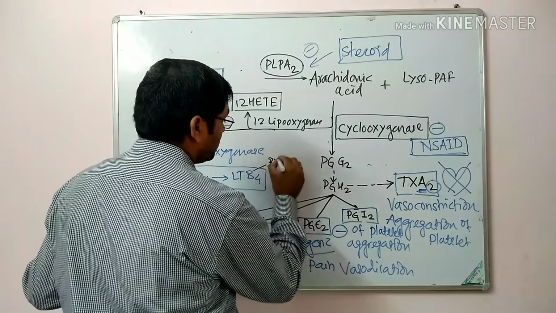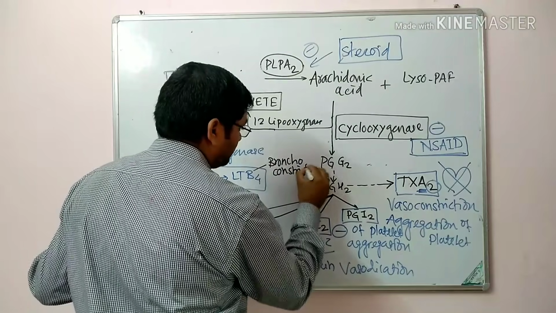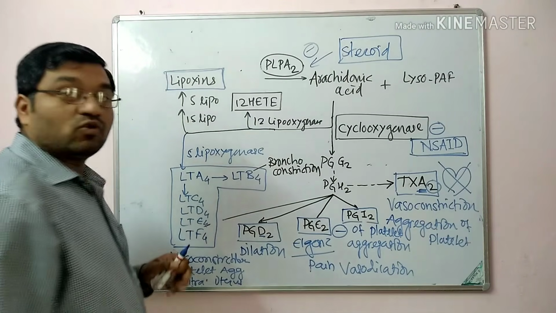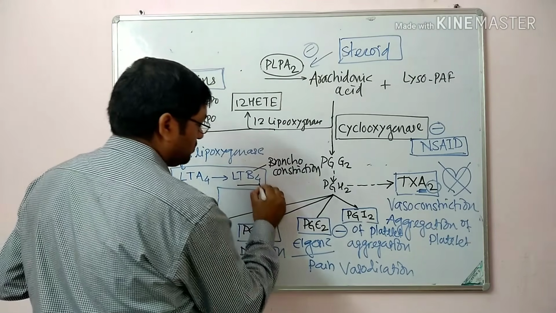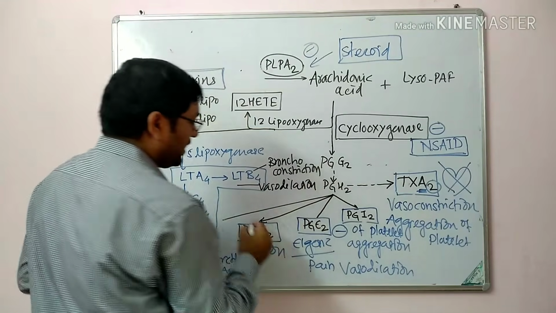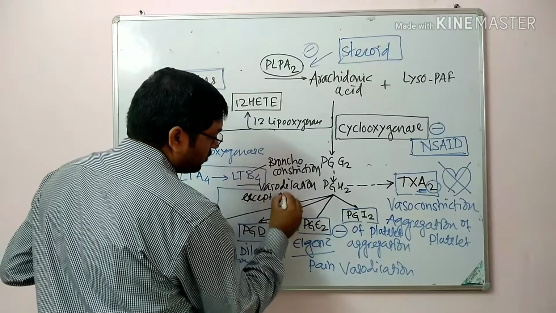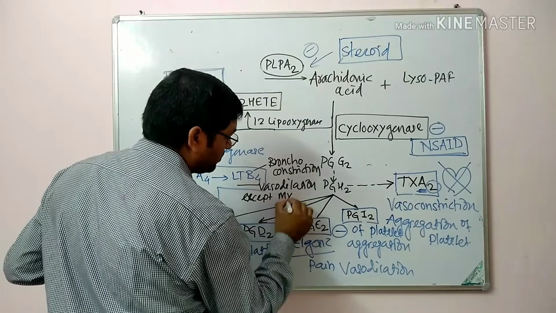They are responsible for bronchoconstriction, and they are responsible for vasodilation in all body except myocardial muscles or myocardium.